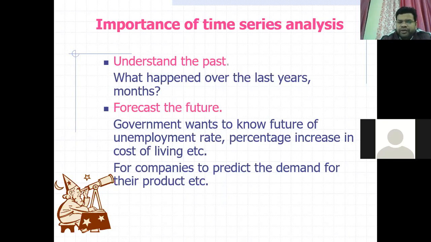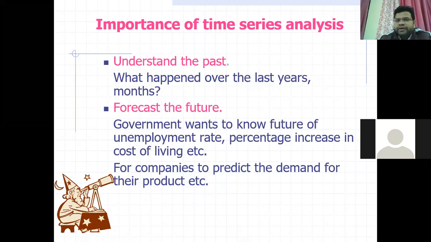For example, when our country became free in 1947, there was a deficit of food production in India. We had to import food from foreign countries. We could not predict then, but after that we made the Green Revolution and built expertise and specialization in agriculture.